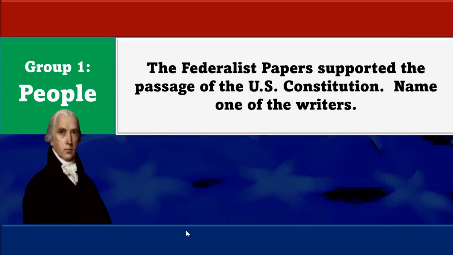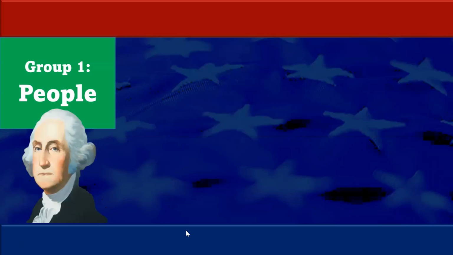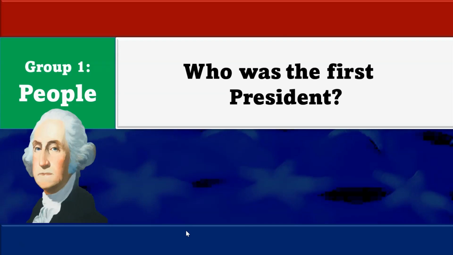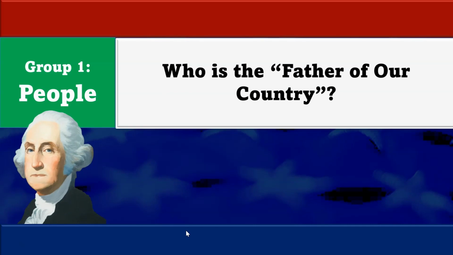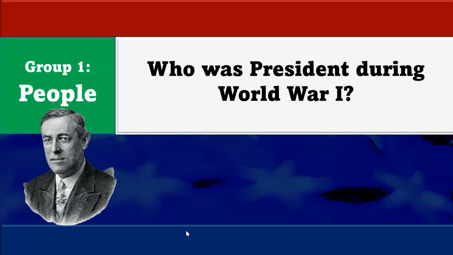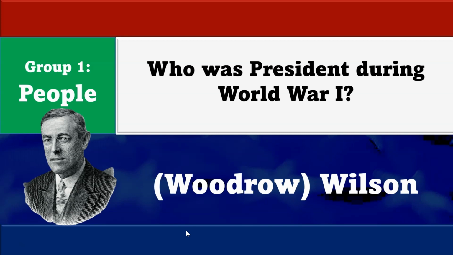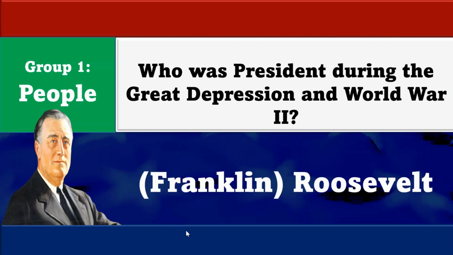Thomas Jefferson. The Federalist Papers supported the passage of the U.S. Constitution. Name one of the writers. James Madison. Who was the first president? George Washington. Who is the father of our country? George Washington. Who was president during World War I? Woodrow Wilson. Who was president during the Great Depression and World War II?